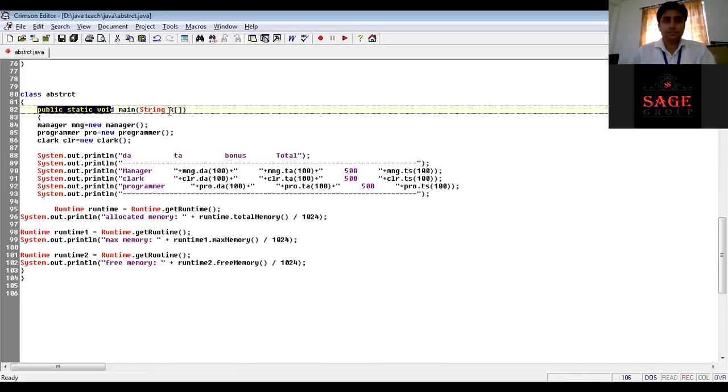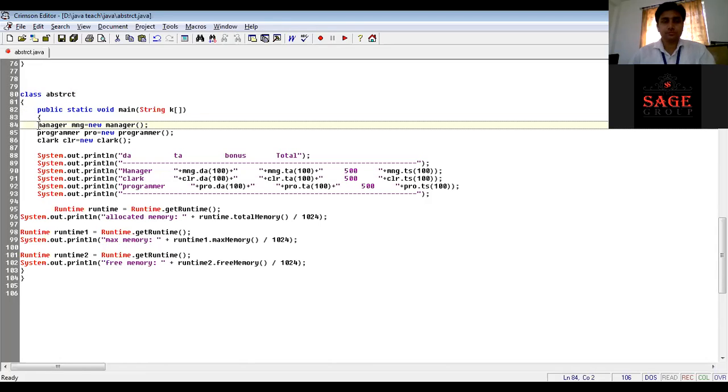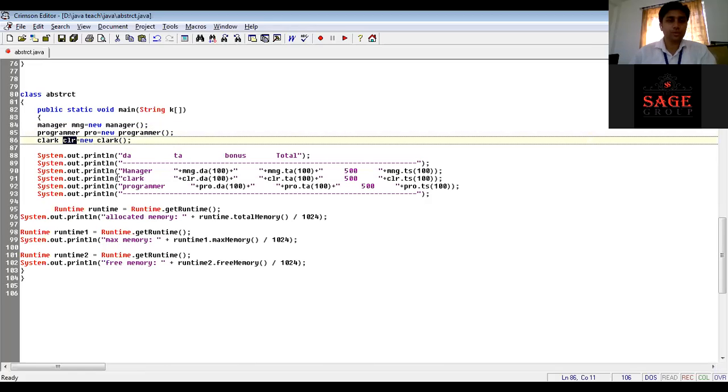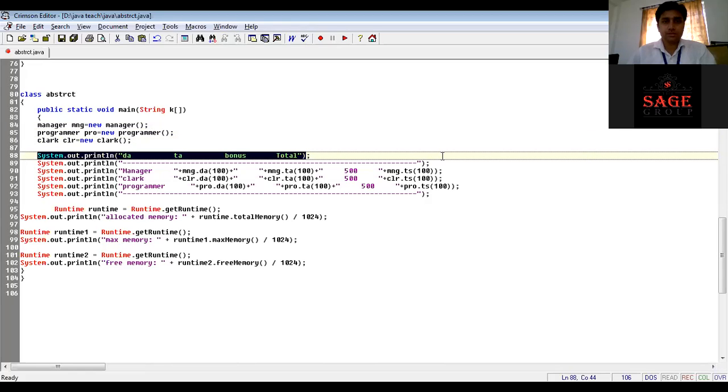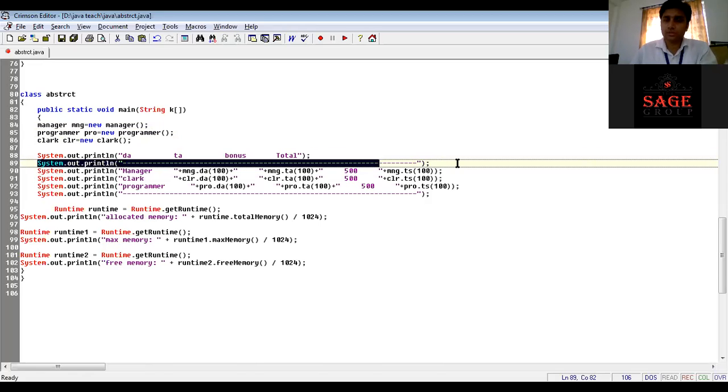Here I am implementing a main method and invoking the object of manager class MNG, programmer class PRO, and clerk class CLR. Now I'm calling the respective methods. So this is just our method, and this is just our message to make our output interactive. This is also the message for putting a line. This is for the heads.